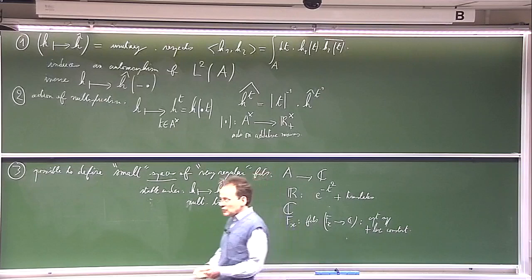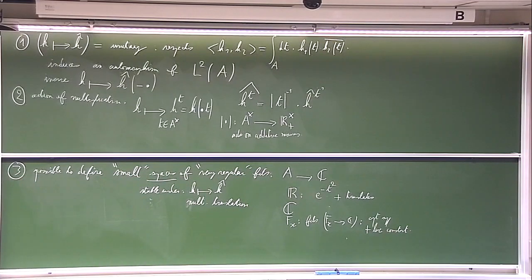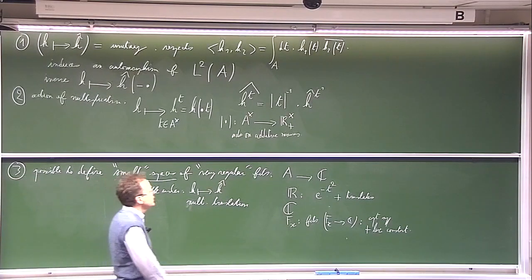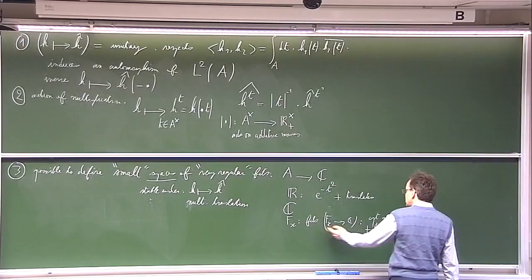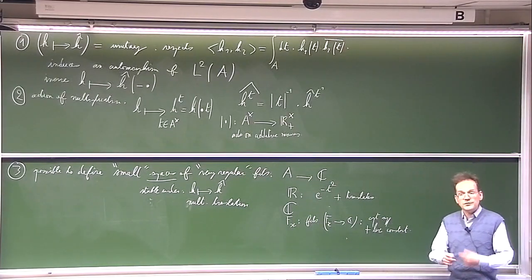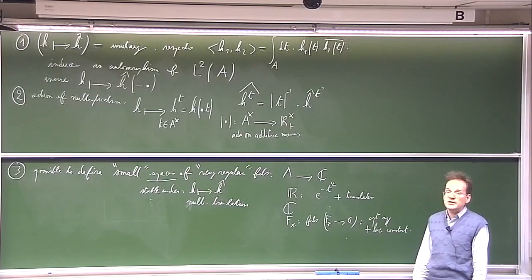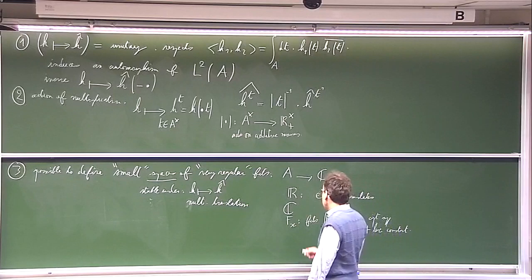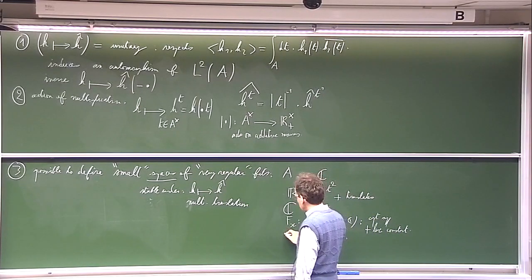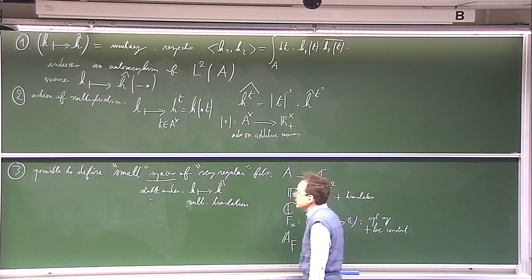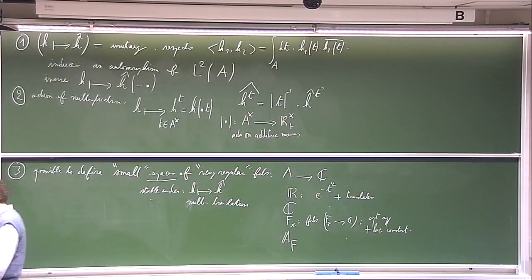Okay, so this is non-trivial because at non-Archimedean places, at finite places, the completion Fx is so-called totally disconnected. So functions may be locally constant without being constant. And it happens that this space is stable under the Fourier transform, and of course it is also stable under multiplicative translation. When you know these cases, you can also deduce in general a definition of small spaces of very regular functions stable under the Fourier transform on the Adele ring.